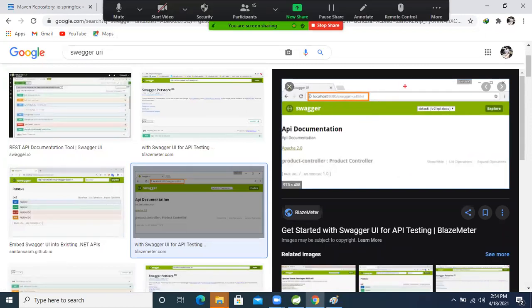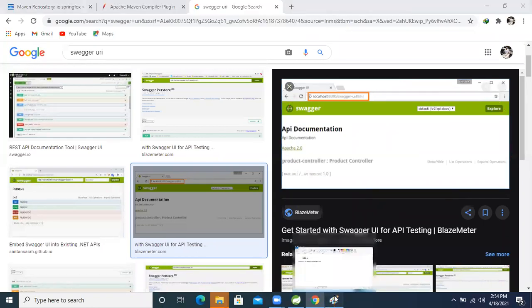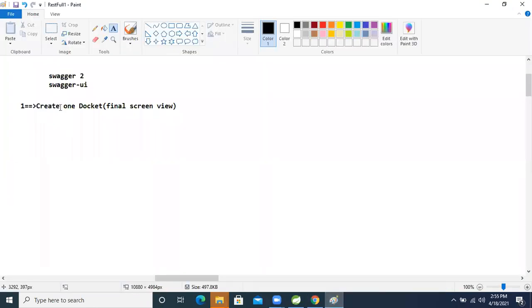This total screen is nothing but one Docket. Because of that, I'm writing here: create one Docket object. Create the Docket object first. So let's go to the next step.